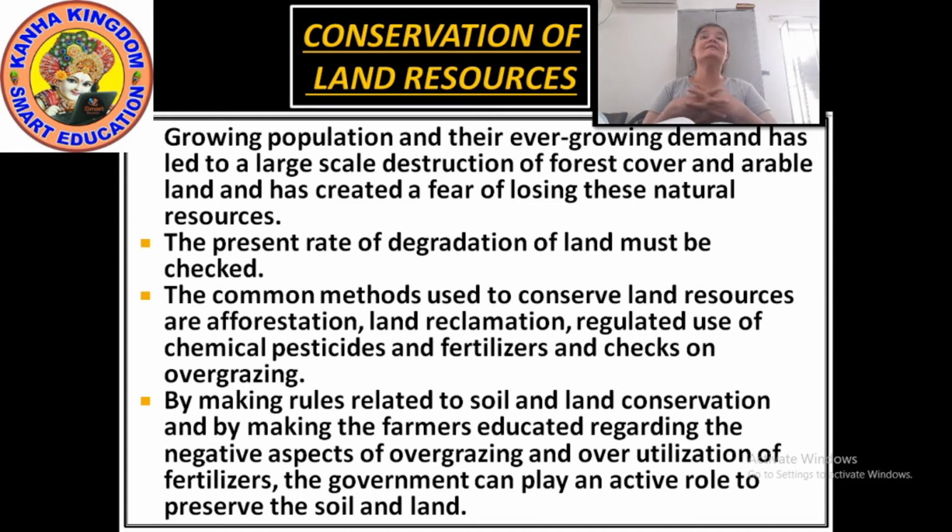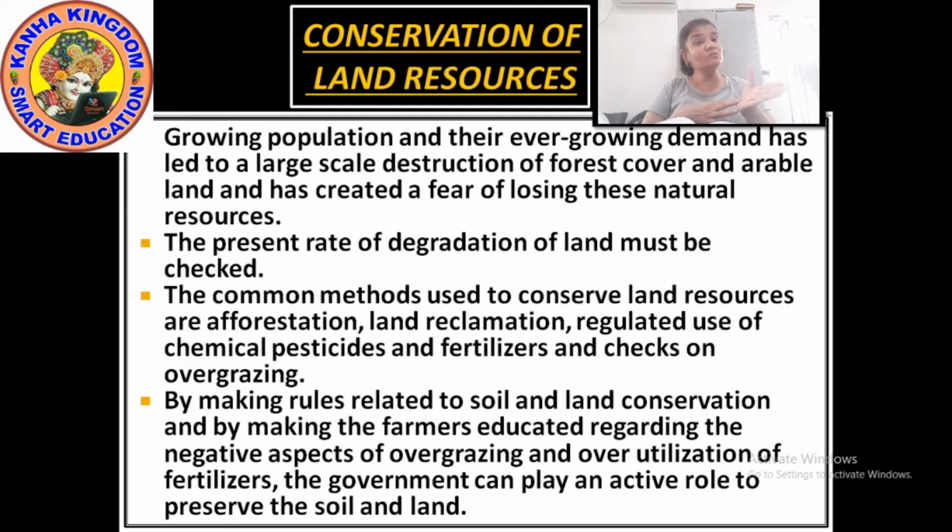So here it is telling us that by making rules related to soil, meaning soil erosion, how could you conserve the soil? How could you save the soil from getting eroded? Land conservation by afforestation: no cutting down of trees, growing more trees. How should we save our forest? So these kinds of rules. And by educating our farmers, teaching them new technologies, how could they grow more on their land?